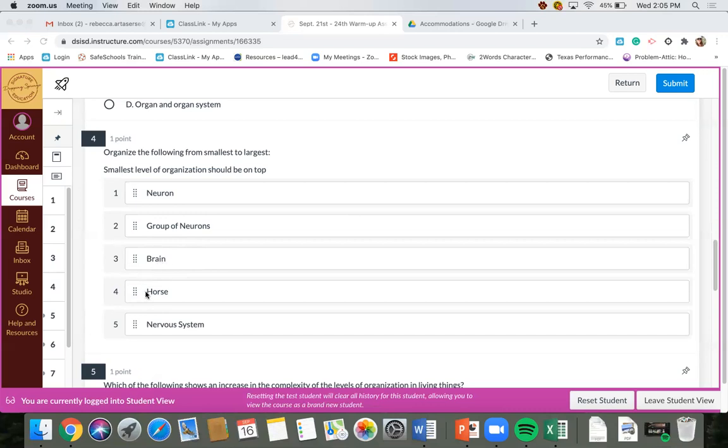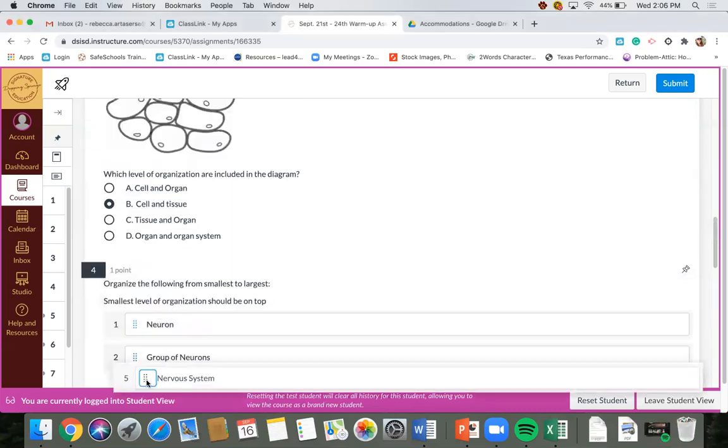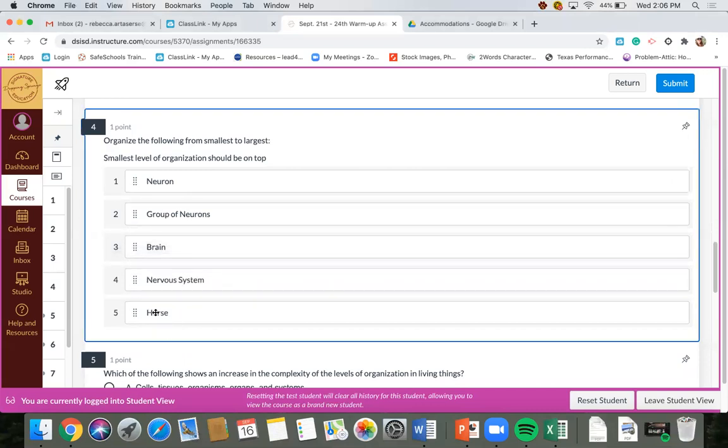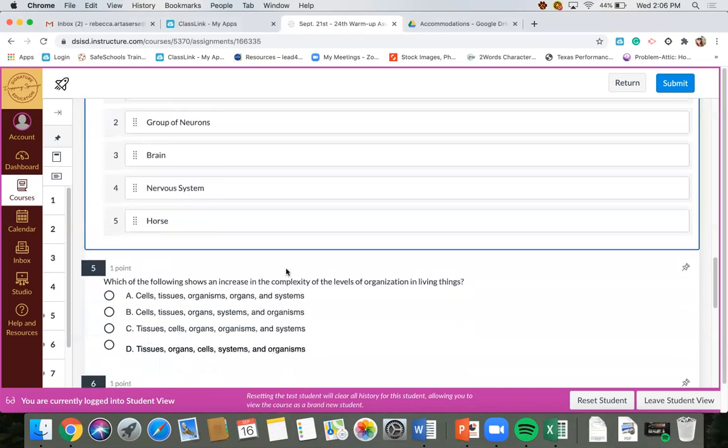And so for the last 2, I have horse and nervous system. There it is again, that keyword system. So I'm thinking, oh, nervous system must be organ system. And then last but not least, I know horse is an organism. It has all those 5 levels of organization, and it possesses all those 7 characteristics of living things. So the order from smallest to largest would be neuron, group of neurons, brain, nervous system, horse.